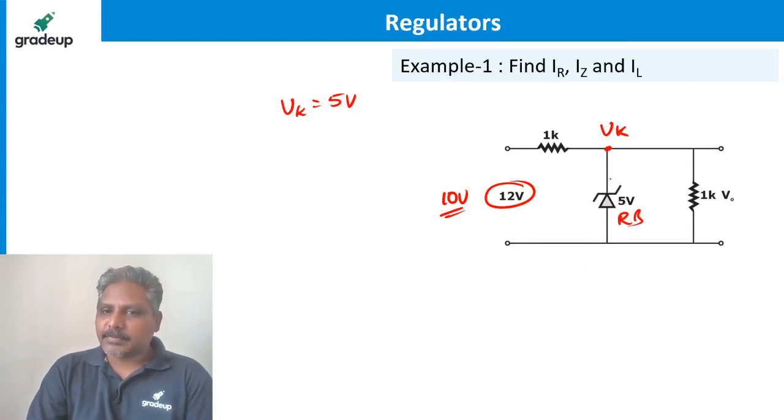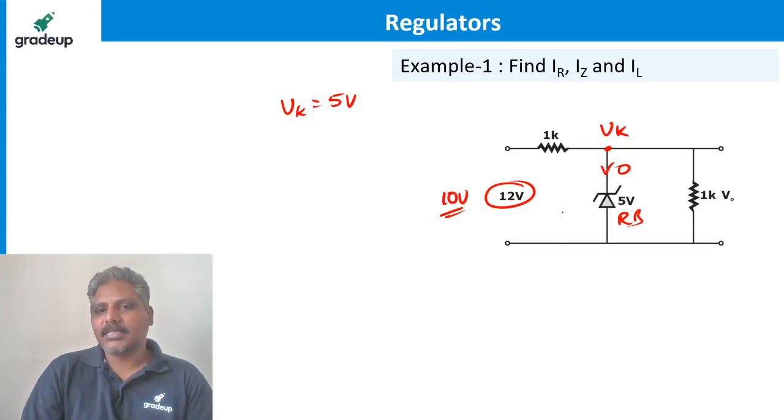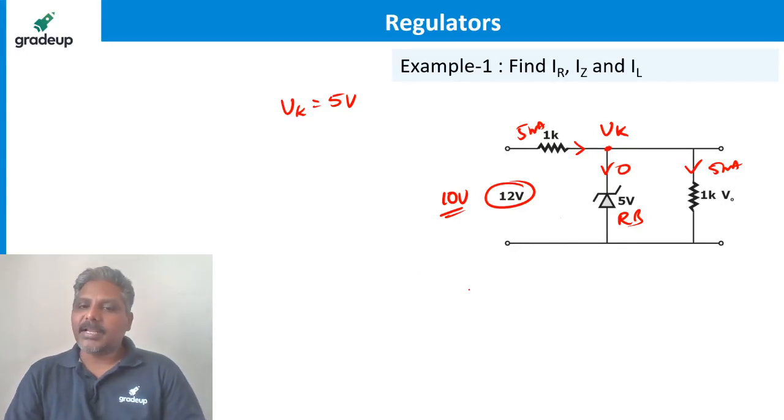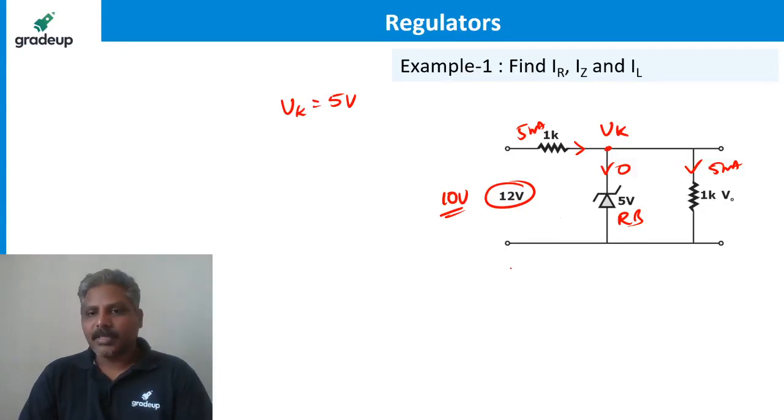If it is just reverse bias, what is the current flowing here? 0 it is. If the current flowing here is 0, the current flowing here and here will be the same. How much is it? 10 divided by 2K, it is 5 milliampere. Same current, 5 milliampere. The same thing can be understood in another way.